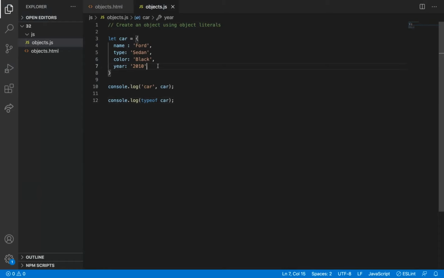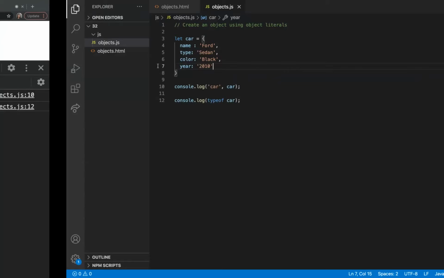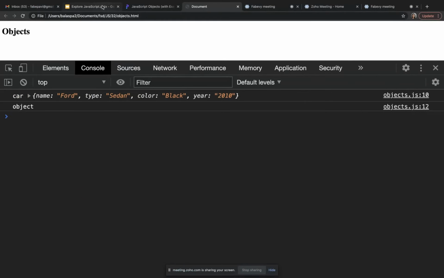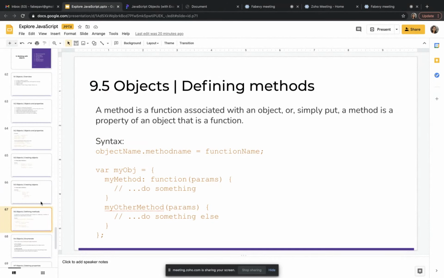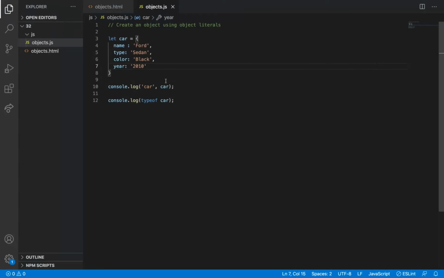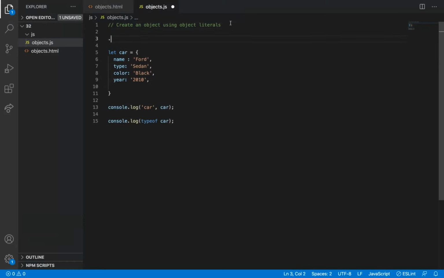So we can also add a function. Okay, before adding a function, let me see whether we have any functions here. If any function is inside the object, we need to call that as a method, not as a function. Already in previous classes, I would have told there are some differences between functions and methods.